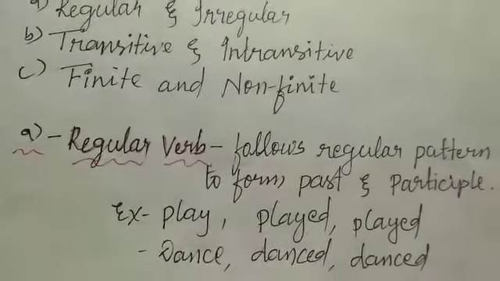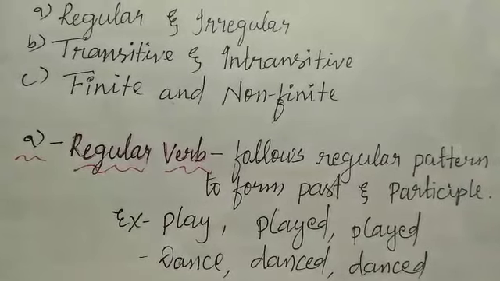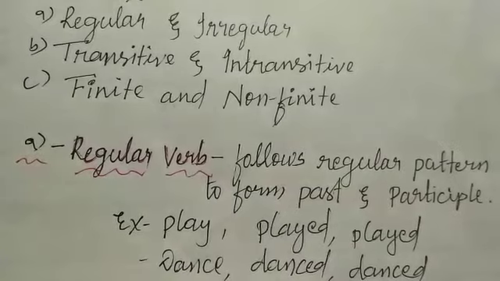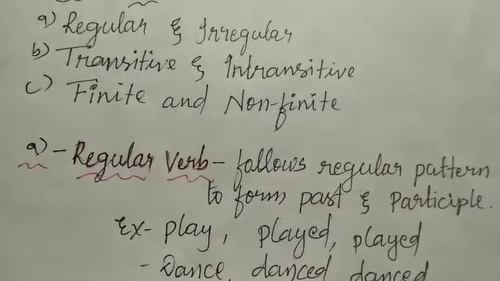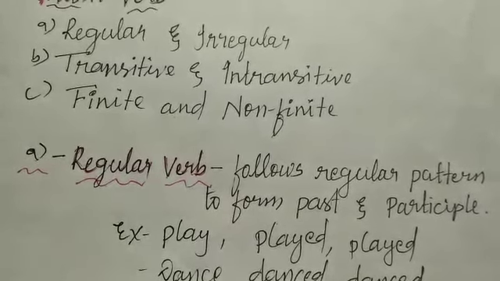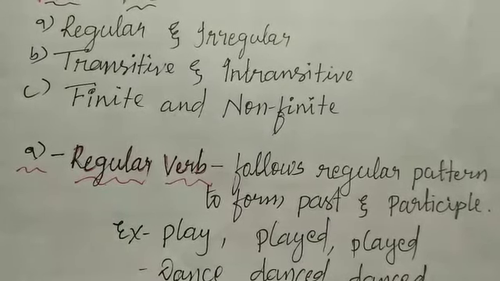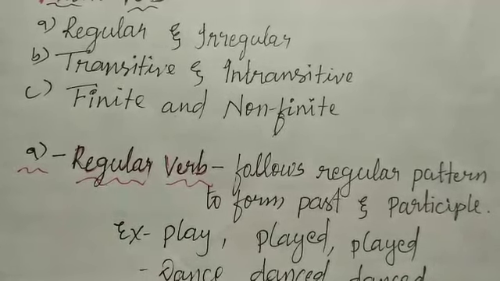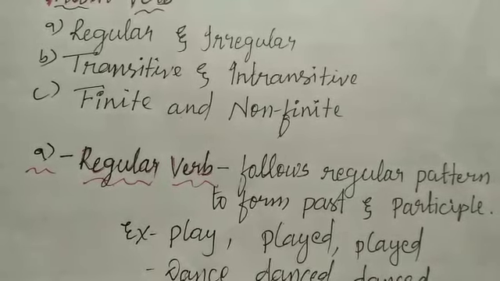Now let us look at the next example. Dance, danced, danced. So what did we do here? We just added d to the root word dance and we got danced, danced, which is the past and participle form of the verb dance. So here, what is the regular pattern that is followed? That d or ed is added to the root word to get its past and participle form of the verb. Therefore, it is a regular verb.